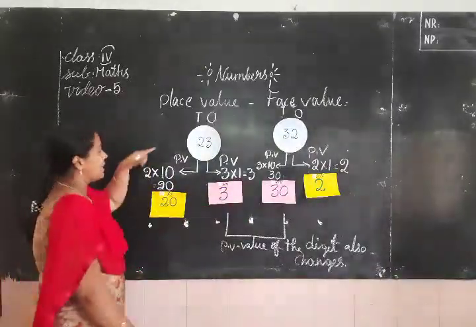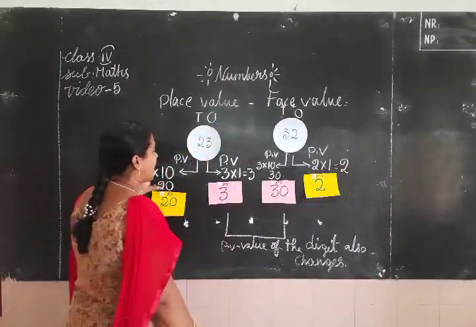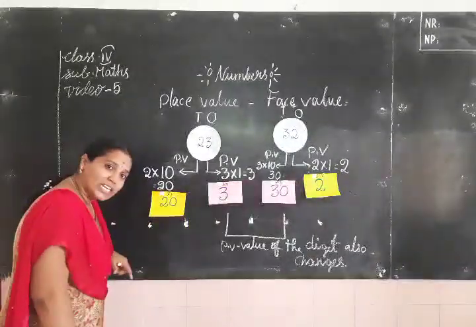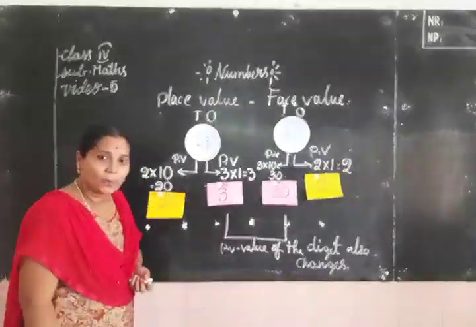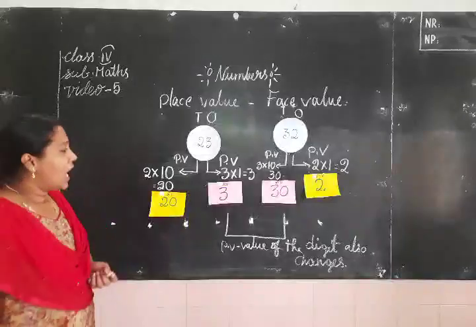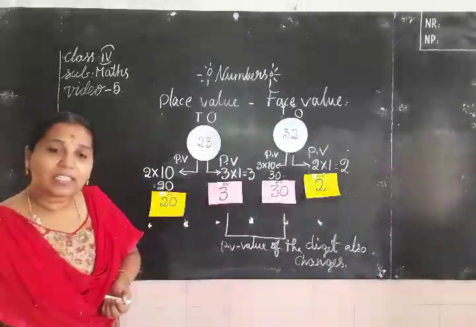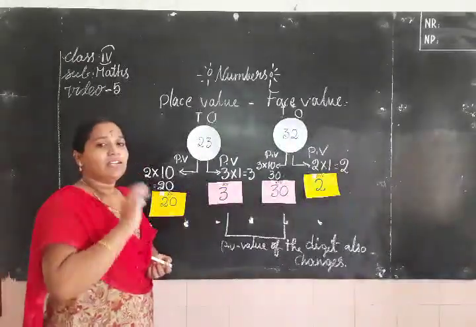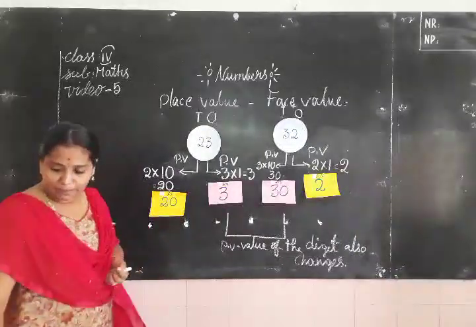No, it means the places of the digits are different, so the place values of the digits are also different. Now you understand, children, place value and face value. Now I want to take 2 more examples. After this class, I want to send one worksheet for you. Do that one and send the picture immediately. Let us see 2 more examples.